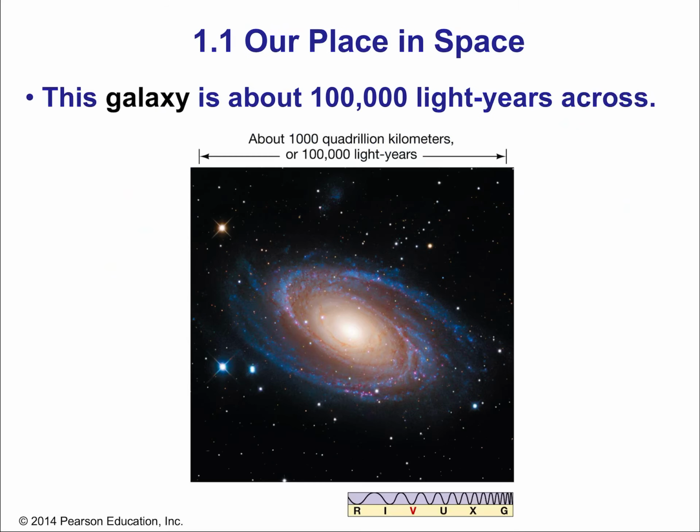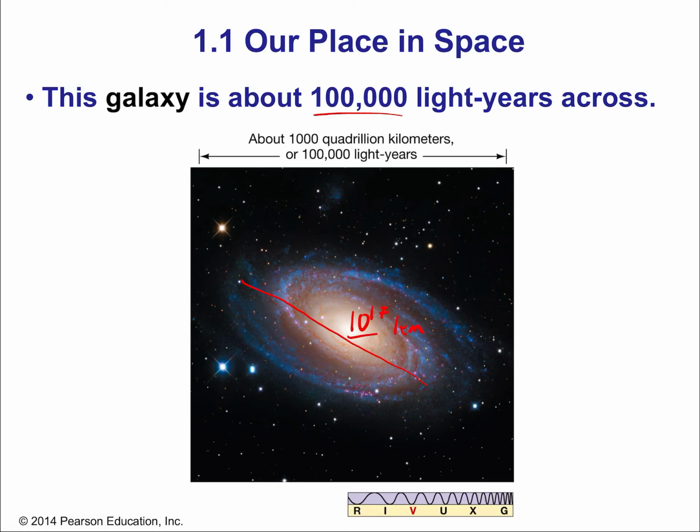So our galaxy, again, because we're talking about the place of Earth in the universe, our galaxy is 100,000 light years across. Whoa, think about that, right? Because one light year is almost 10 trillion kilometers. So if you have 100,000 of those, that's 100,000 times 10 trillion, or a million trillion. The galaxy across is a million trillion, that would be 10 to the 17 kilometers.